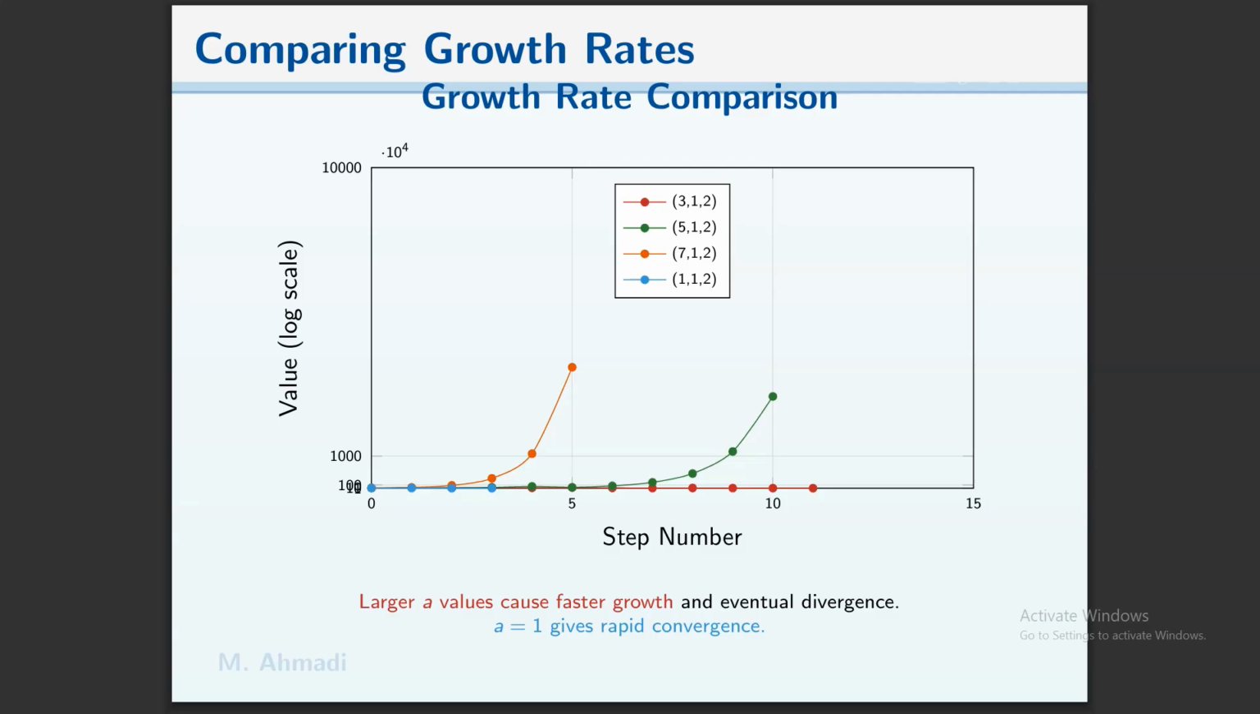A equals 1 gives rapid convergence. This is the traditional Collatz.